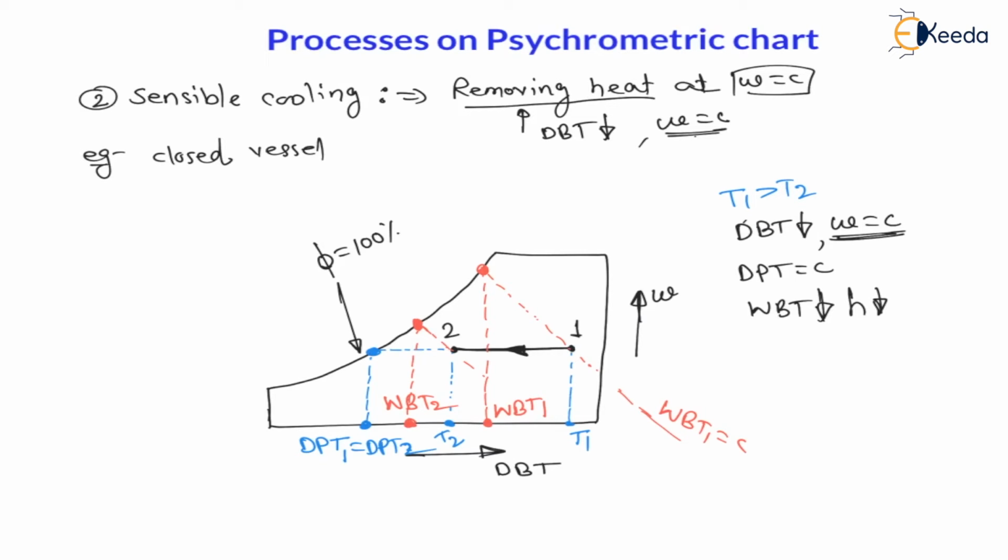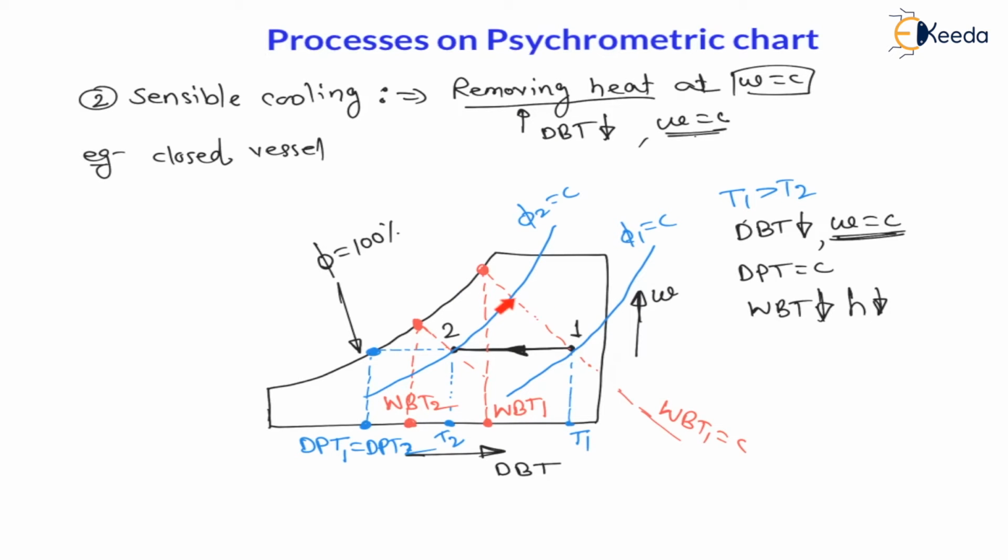Now let us discuss relative humidity. Relative humidity lines are nothing but curved lines parallel to the relative humidity equal to 100% line. So let us draw these curved lines parallel to the relative humidity equal to 100% line. From 1, the line will be like this. That is, on this line phi 1 is constant. And from 2, the curved line parallel to the relative humidity equal to 100% line is like this. Phi 2 is constant. And my dear students, if I go away from the relative humidity equal to 100% line, the relative humidity is decreasing.